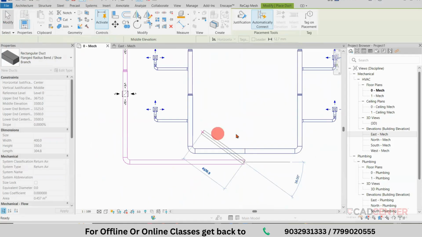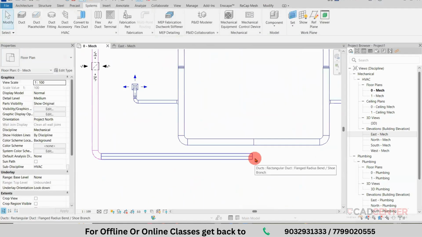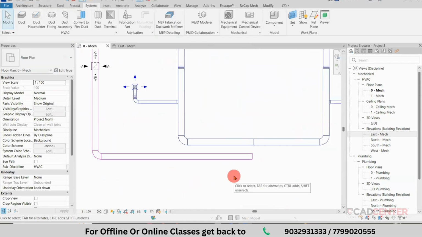So this is a supply air part and this one is a return air. Both will be connected with the same duct area. The supply and return air ducts will travel through the same place. Like that, I have provided this point.